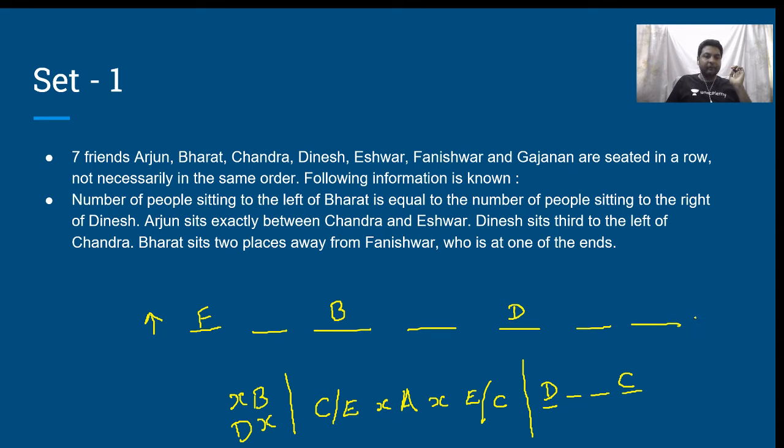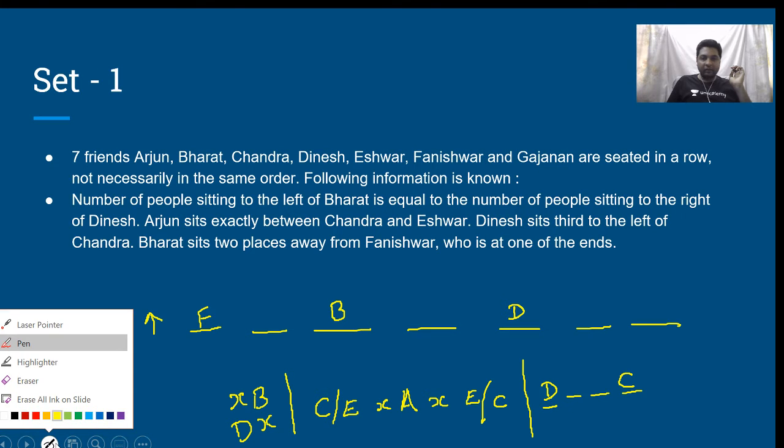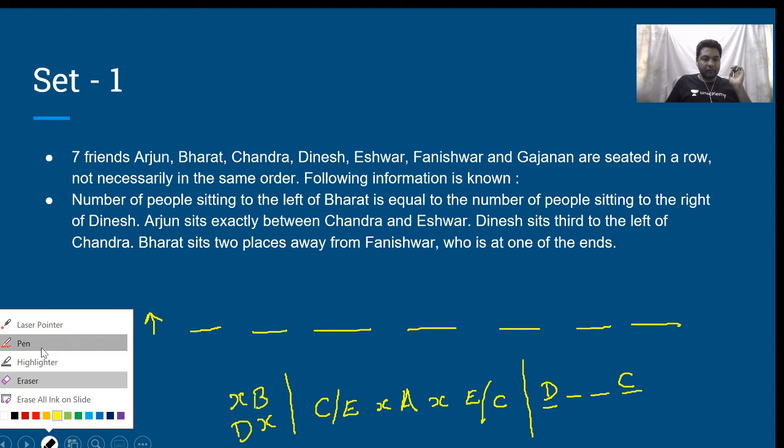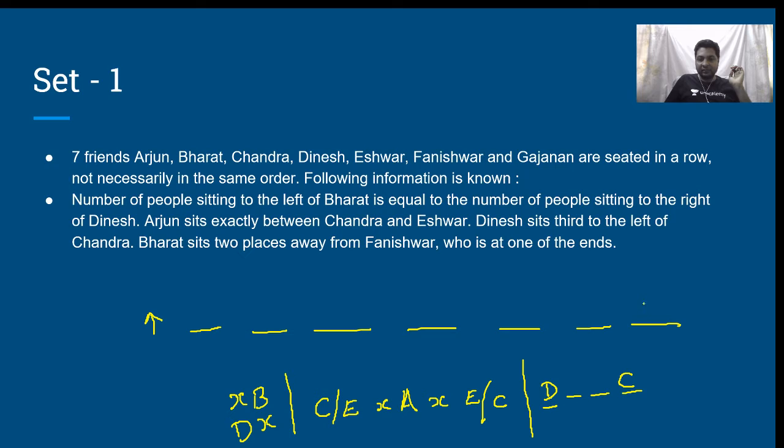Is that clear? Therefore, our assumption that Panishwar sits at the left end is a wrong assumption, which means this is wrong. This goes away. This also goes away. Now, if we start to think, let us say this is Panishwar, then where will Bharat sit?